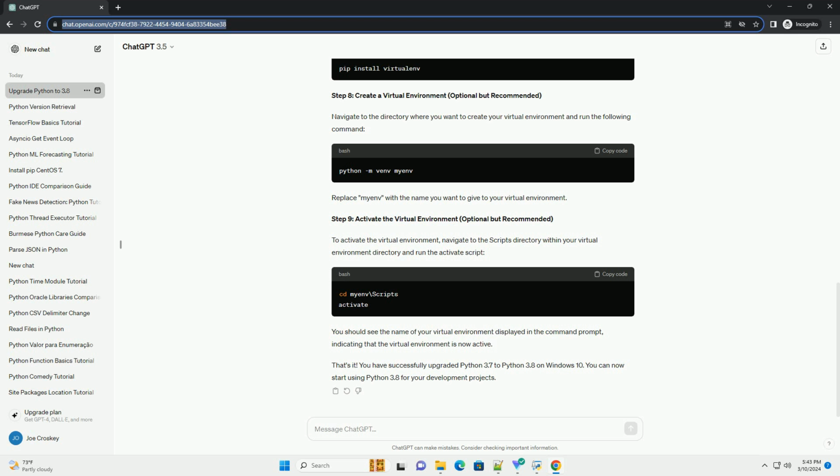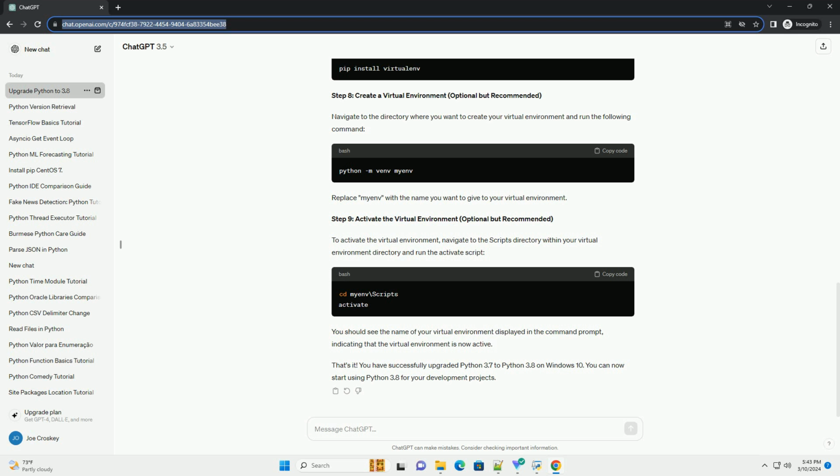Step 9. Activate the virtual environment, optional but recommended. To activate the virtual environment, navigate to the scripts directory within your virtual environment directory and run the activate script. You should see the name of your virtual environment displayed in the command prompt, indicating that the virtual environment is now active.